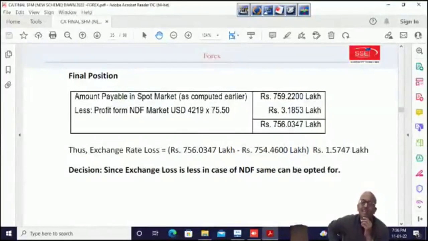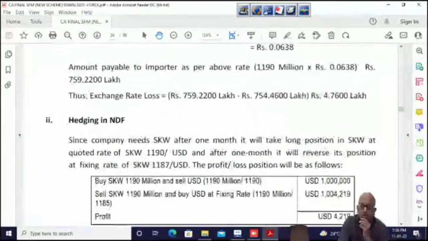I don't like the language NDF is preferred because we are able to say this on 1st March when everything happened. Okay, you can't give an advice, but they always do it this way. NDF should have been preferred is the better language, but leave the better language. Let's give the CA examination. Then we use the better language in real life. So this was the NDF thing.